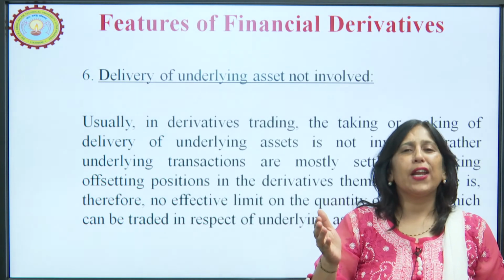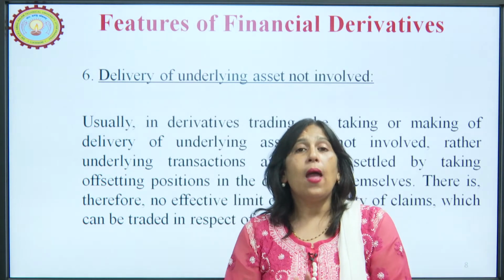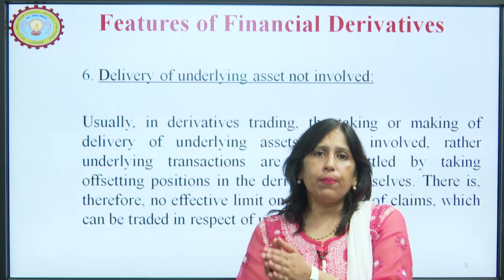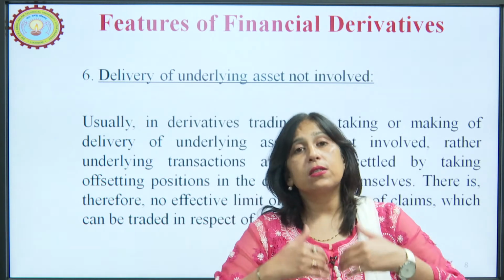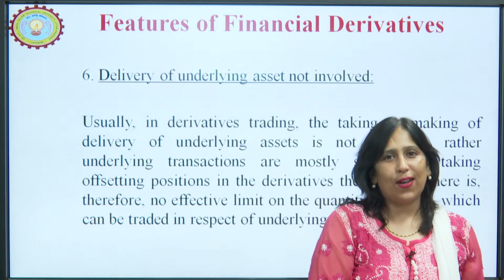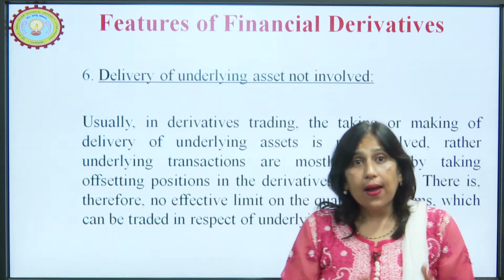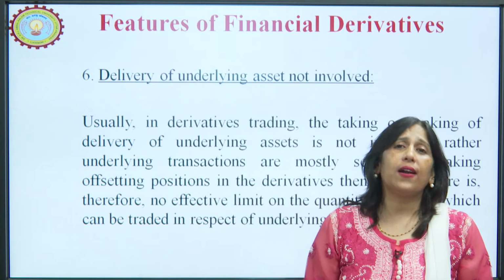Now, I am not getting into the detail of whether I am an intraday trader or an interday trader, that is different, but in a cash segment, a delivery is taken, the asset has to be delivered, and I have to keep that asset in my demat account. Fine. But here in the derivatives, there is as such nothing called delivery of the underlying asset.